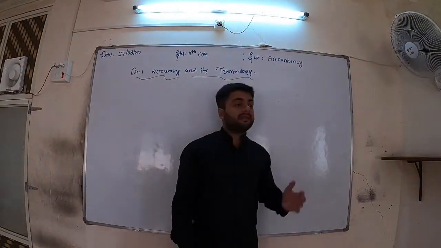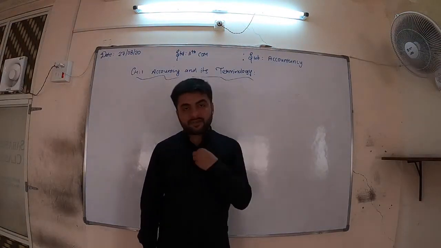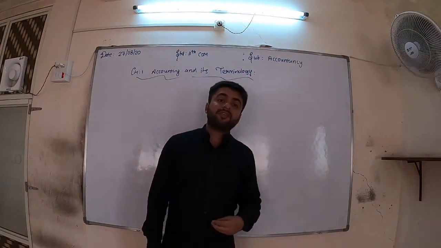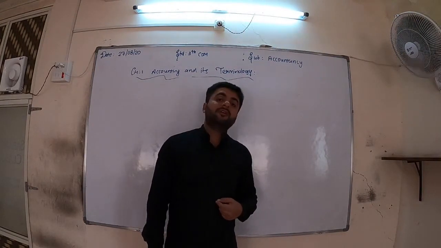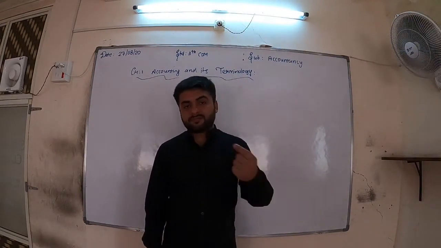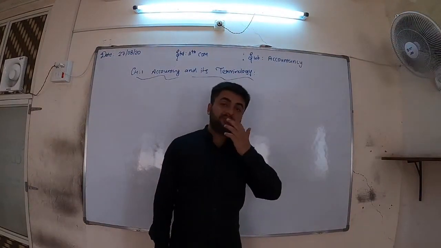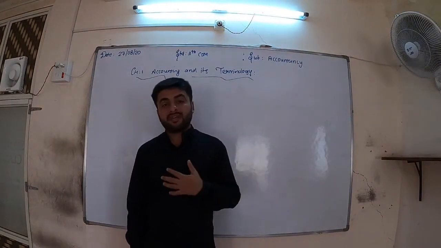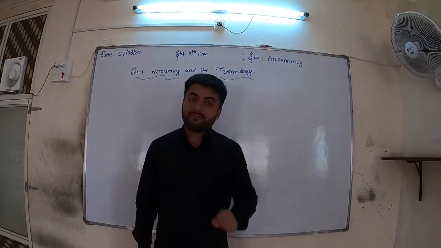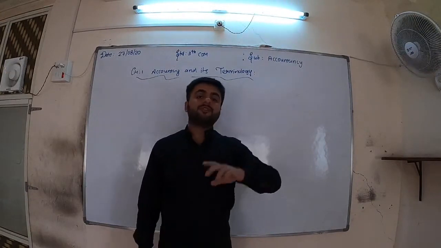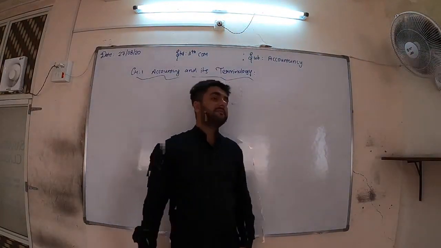In debtors, what they are writing is that the businessmen to whom the goods are sold on credit become our debtors. Now opposite to sales is purchase. The persons from whom the goods are purchased, and we have to pay the money to them in future, they become our creditors, and because we have to pay in future, it becomes a current liability. We have to receive the money in future, it becomes a current asset. We have to pay them, it is a current liability.